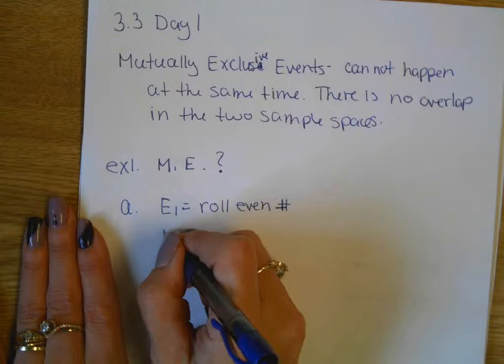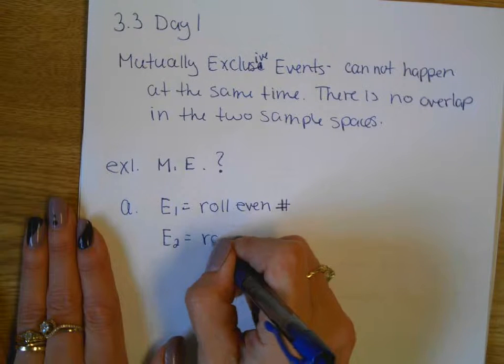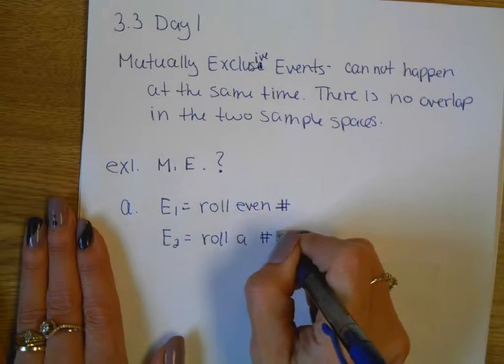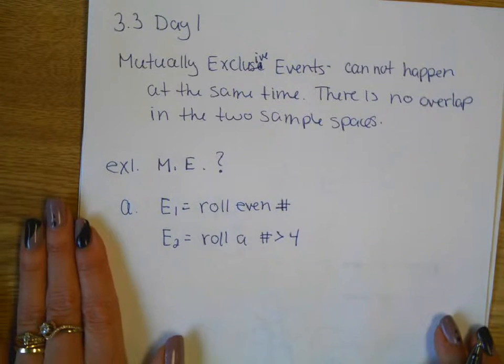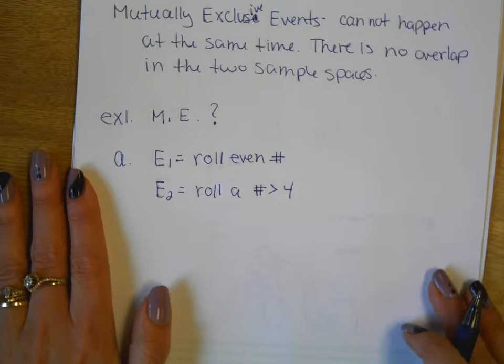Event 2 is going to see if we roll a number greater than 4. Would those two events be mutually exclusive?